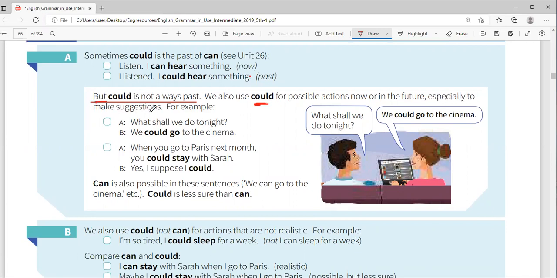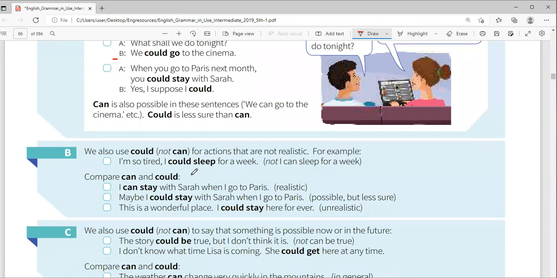You know, when making suggestions, for example, A says, what shall we do tonight? And B says, we could go to the cinema. We could go there. Could means that's a possibility, possible actions, that we could go to the cinema. When you go to Paris next month, you could stay with Sarah. I mean, it's possible. Yes, I suppose I could.